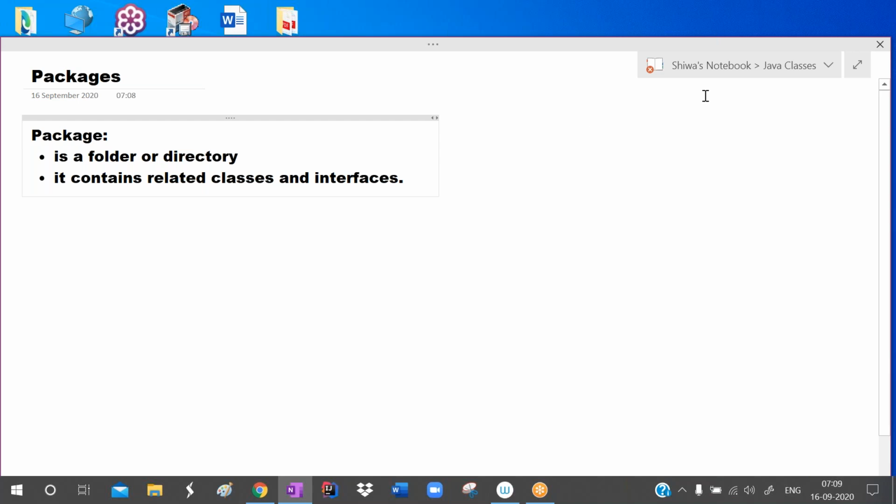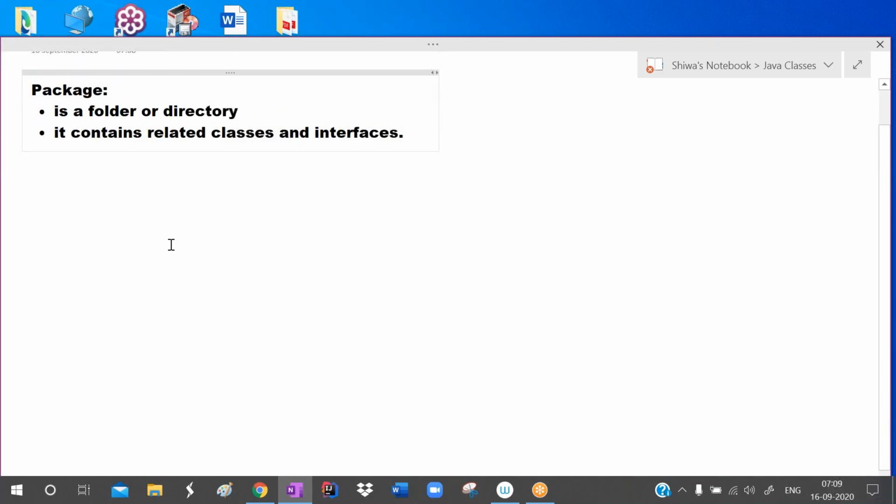You already know some packages; we have seen so many packages. For example, you already know the java.lang package, the default package for Java, the java.util package, the java.io package.